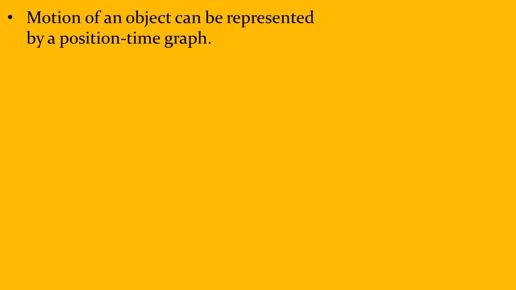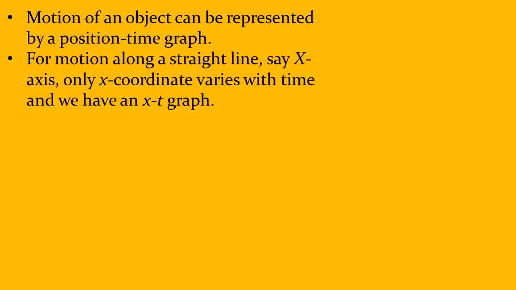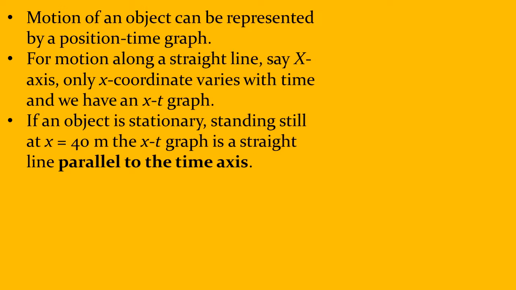Now I can represent the motion of this car or the motion of this object by a position time graph. It is also called an xt graph. For motion along the x-axis, say a straight line, we only have x coordinates. So we simply call it the xt graph instead of the position time graph.